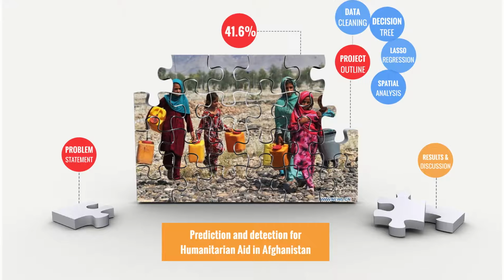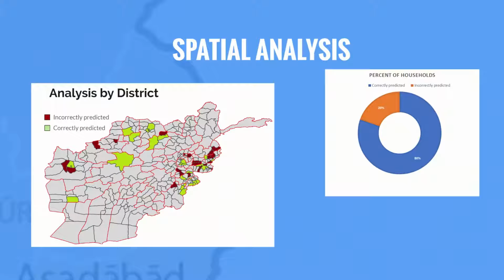Given the importance of district in the decision tree model, the lasso regression was evaluated for predictive power by district. Of the 51 districts in the data, the lasso regression predicted the majority need of 30 districts correctly, which are 80% of the households in the training dataset. The accuracy for the incorrectly predicted districts was only 27%. As the map shows, there is no clear spatial distribution of incorrectly predicted districts.